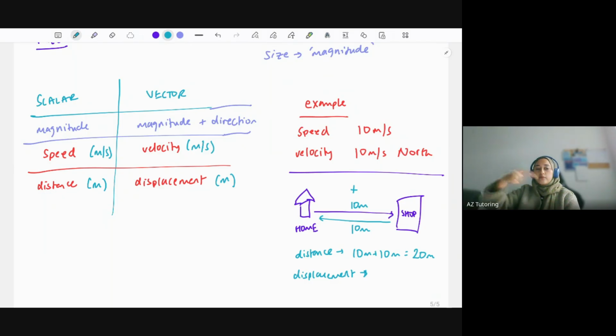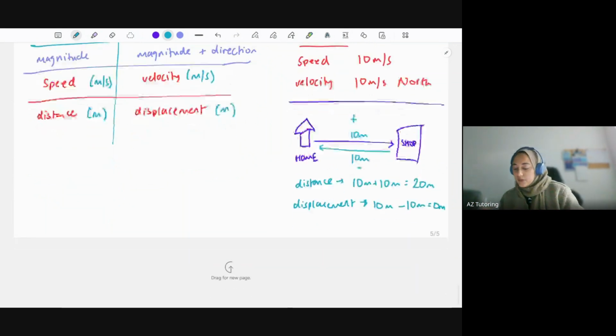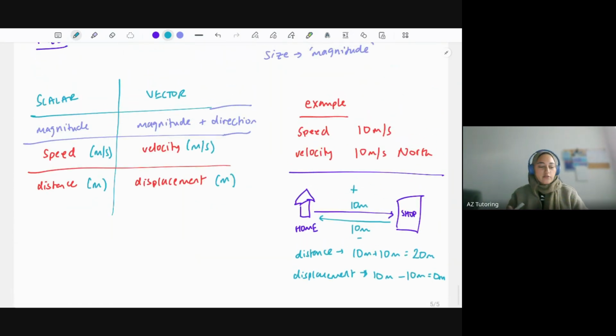You then come back from the shop home. Now, because it's in the opposite direction, that's a negative 10. So 10 meters minus 10 meters, your displacement is 0. So overall, you've not moved any distance because you've ended up at the same starting position. So that's the difference between distance and displacement. You can see the answers are completely different. Okay, some other examples of each of these.